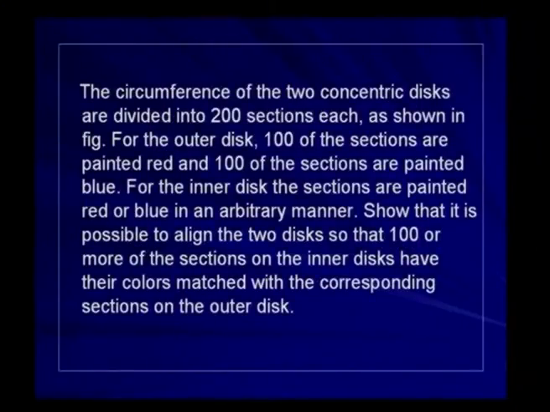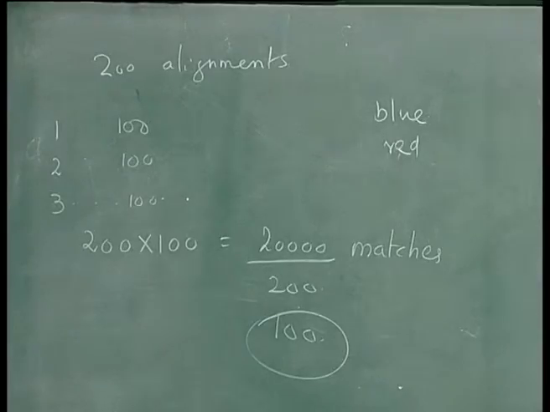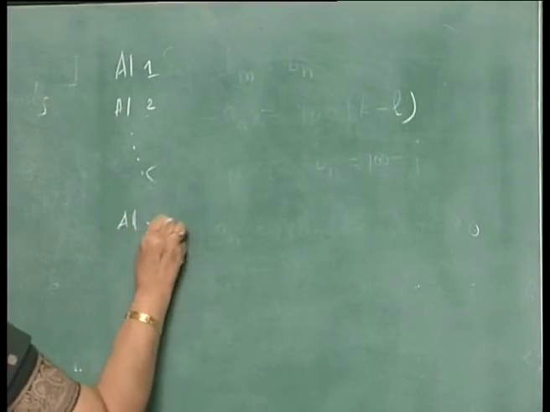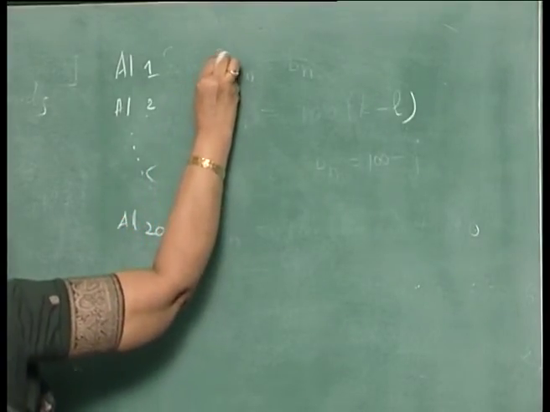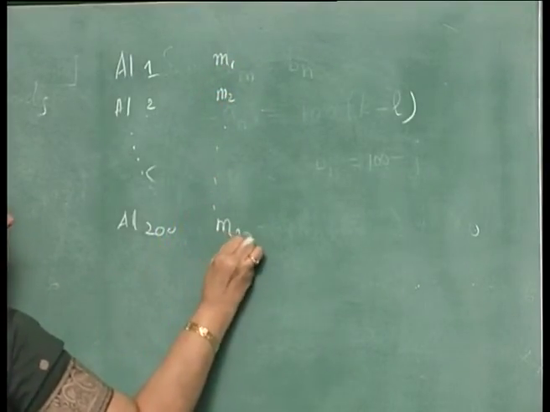Here we are making use of this: if n integers m1, m2, ..., mn have an average which is greater than r minus 1, then at least one of the integers m1, m2, ..., mn is greater than or equal to r. There are 200 alignments, let us call them alignment 1, alignment 2 and so on, alignment 200. The number of matches we call m1, m2, ..., m200.